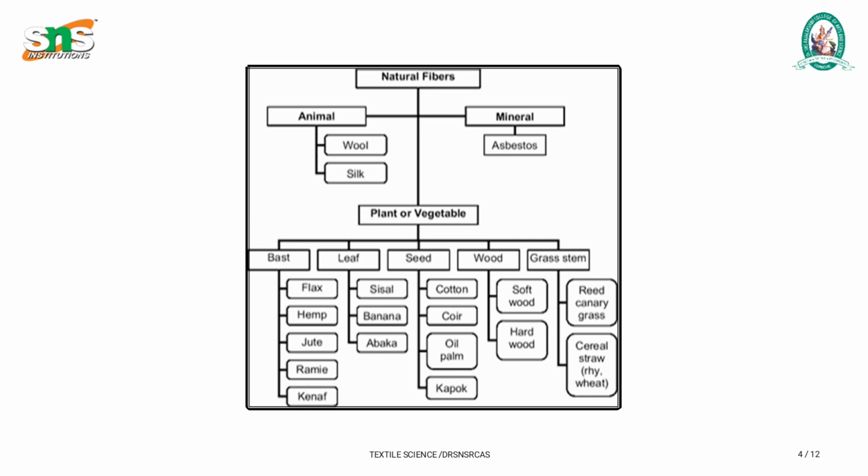From the seeds, we can extract four types: cotton, coir, oil palm, and kapok. From the wood part, it is softwood and hardwood. Last is grass stem, reed, grass, cereal straw, that is fibers which were not used after the extraction of the edible materials. Next, animal: wool and silk. Minerals: asbestos.